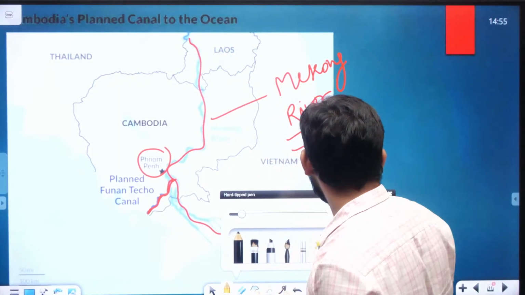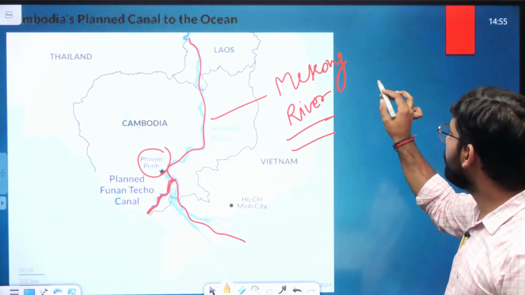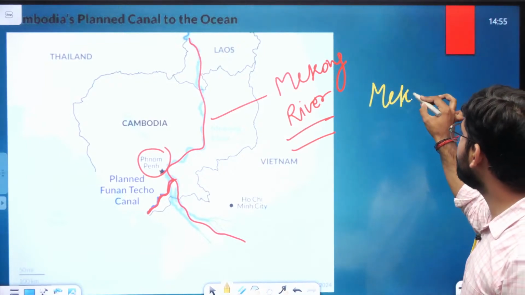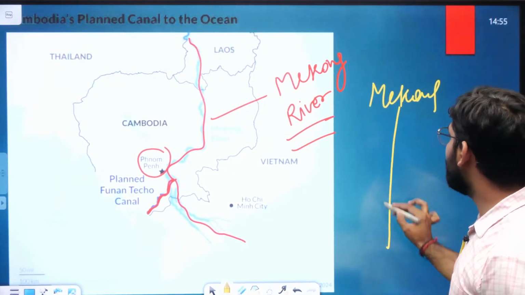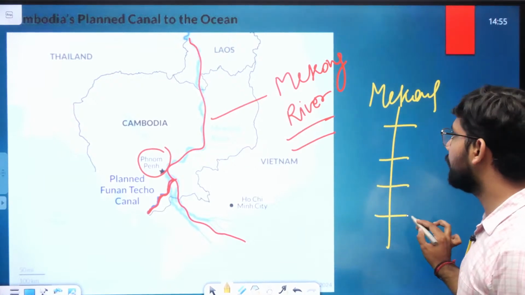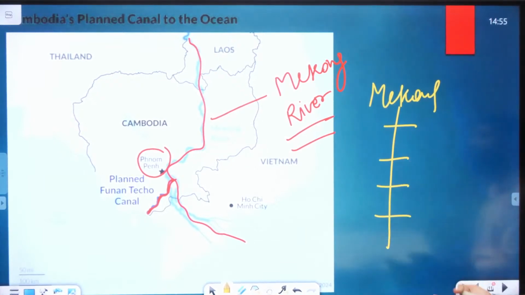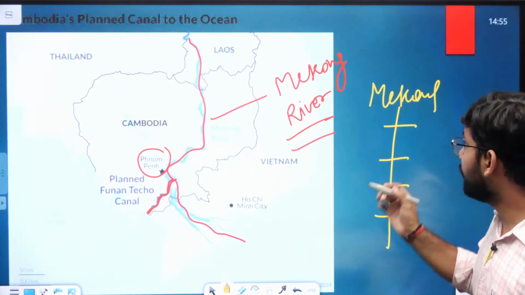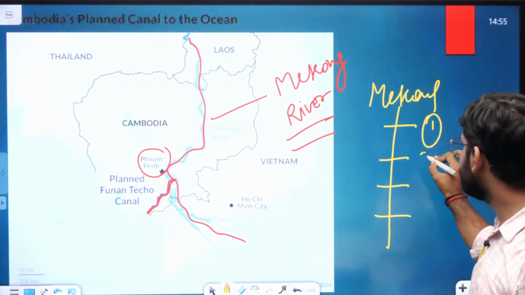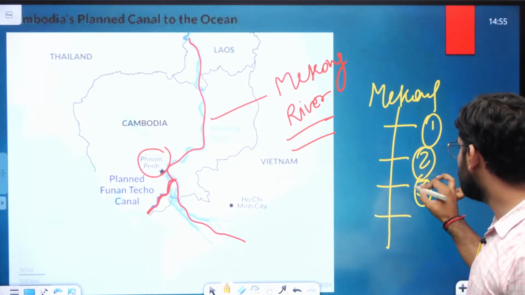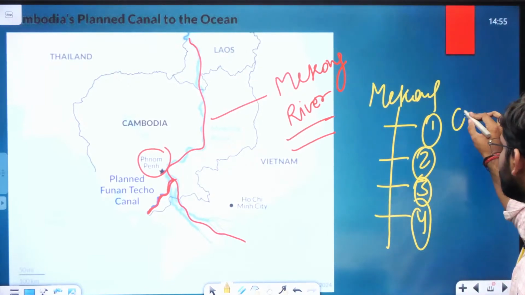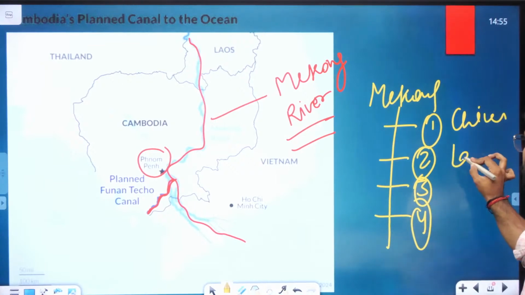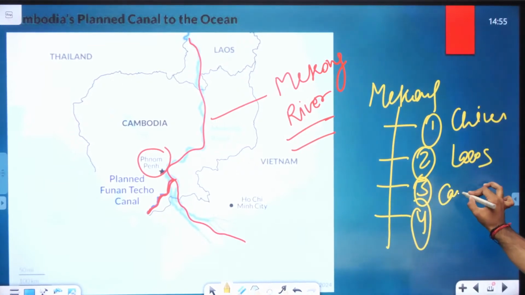So on the Mekong River, one question can be: Mekong River flows through how many countries? Mekong River कहाँ से flow करती है? There are 4 countries: China, Laos, Cambodia, and Vietnam. कहाँ से Mekong River flow करती है? That can also be the question. The countries are number 1, 2, 3, 4: China, Laos, Cambodia, and Vietnam.